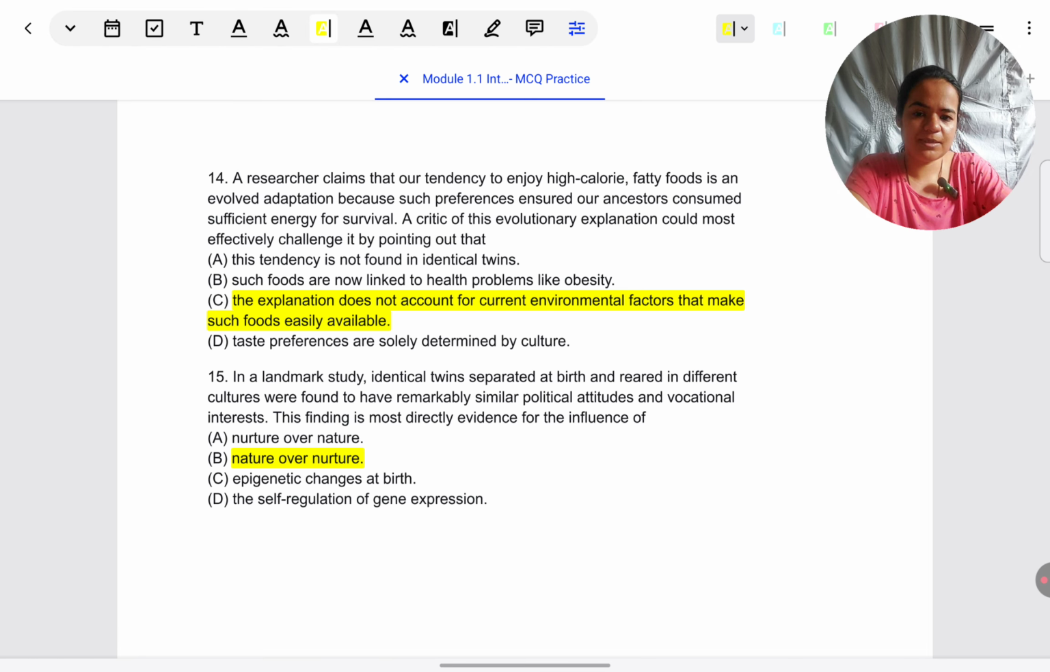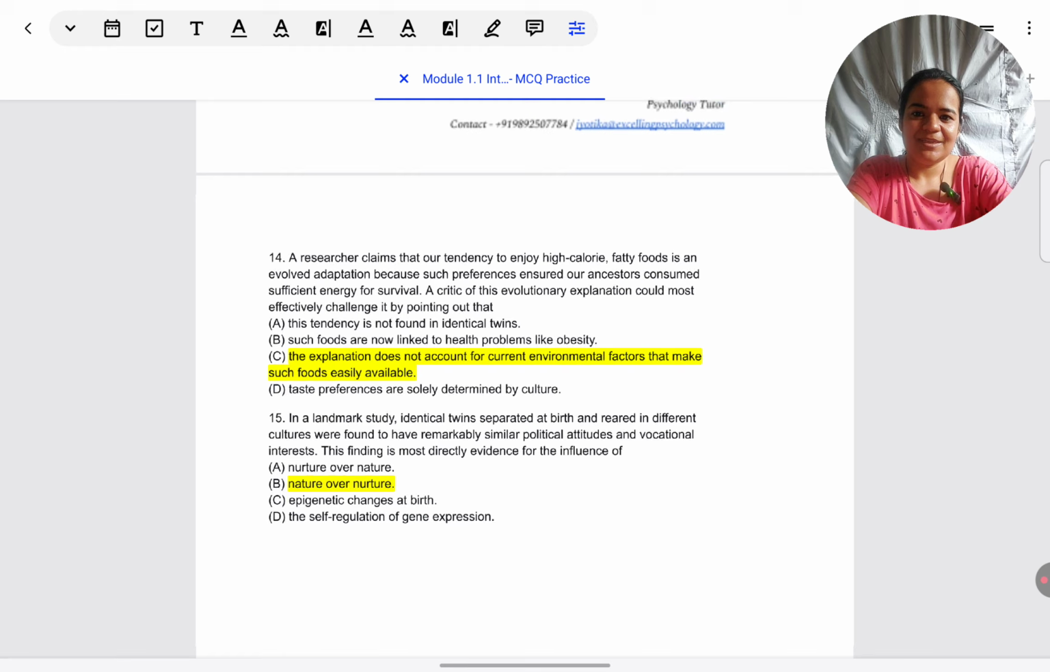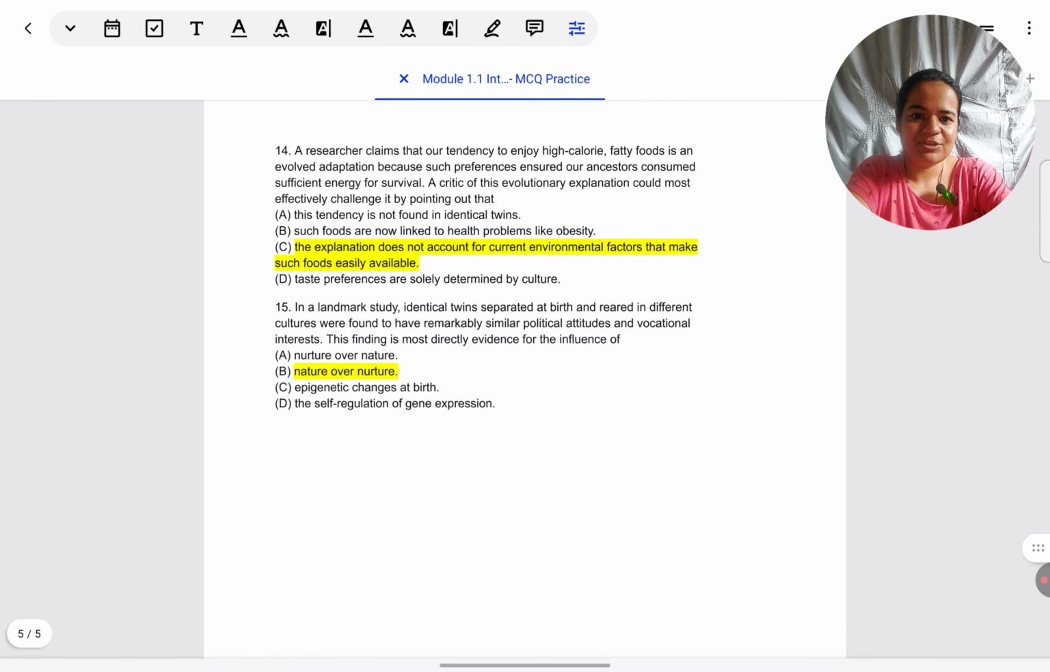Here what you can do, because the wording looks very similar, is translate in your mind. Nature is what? Genes, inheritance. What is nurture? Experience, exposure, environment. So read it in that way. So is this genes are more important than environment, or is it environment is more important than genes? Be sure and mark B. Okay, so these are the answers for the last page. That is for the MCQ practice today.